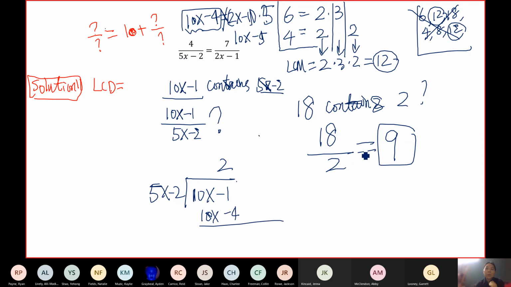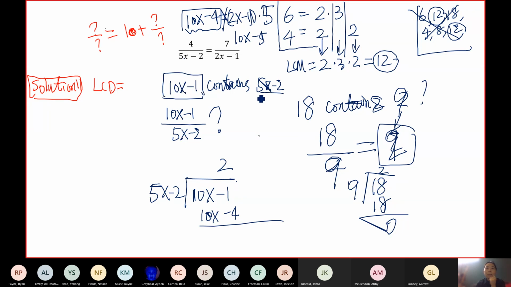Yeah, 18 divided by 9 is exactly 2 times. The remainder is 0. Because 18 divided by 9 is equal to 2, you get remainder 0. That's why we say 18 contains 9. But if you say 10x minus 1 contains 5x minus 2, when you divide them, you should get just a quotient, no remainder. But look, is that possible? It's impossible. See, you get a remainder 3. So you cannot say 10x minus 1 contains 5x minus 2.